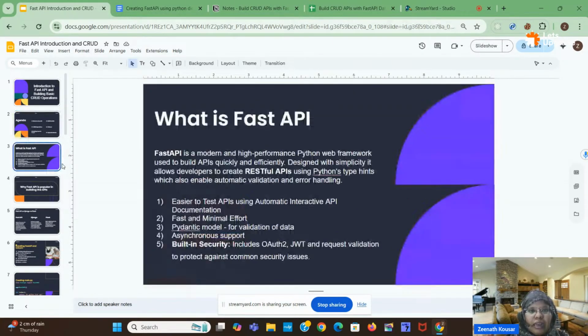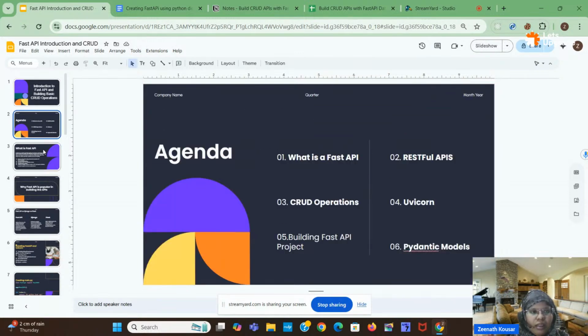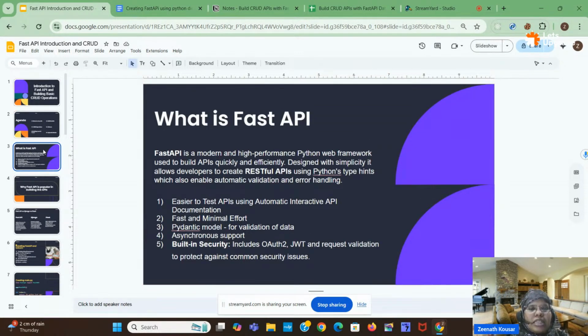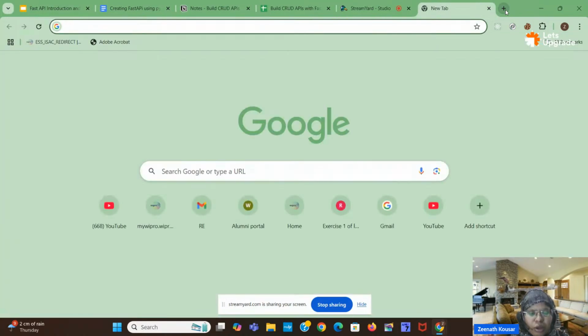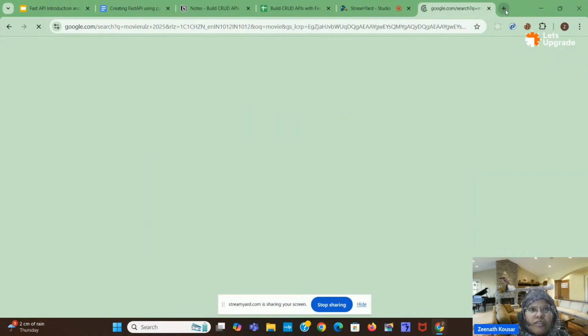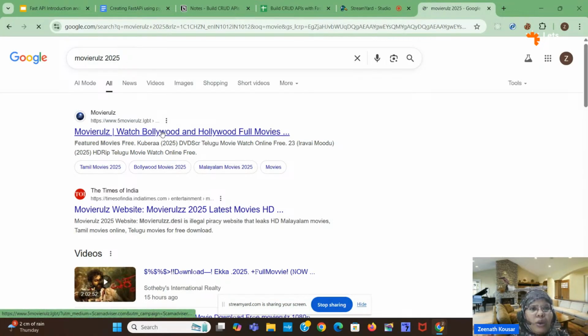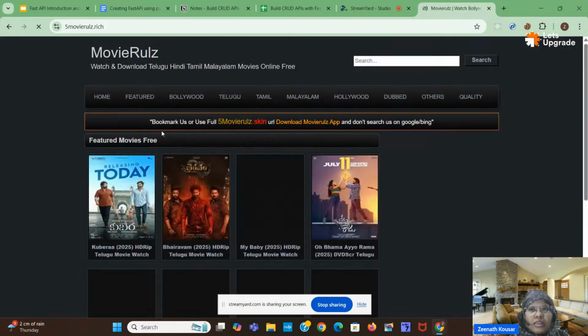First of all, what is an API? An API is nothing but some set of rules which will allow two software applications to communicate with each other. Suppose you want to build a movies API. To build a movies API, what will you need? Suppose I open a movies website, any sample website, to get an idea. See, this is a movies website.